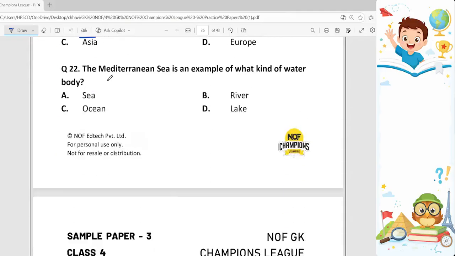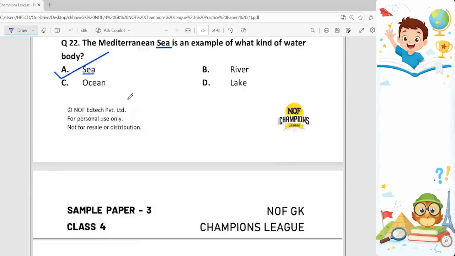22nd question. The Mediterranean Sea is an example of what kind of water body? Here it is already mentioned as sea. So our correct answer is C, option A. It is intercontinental sea. Okay.